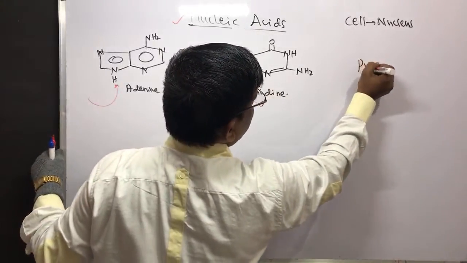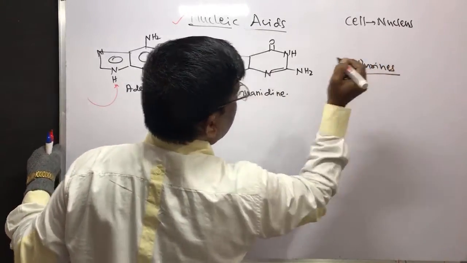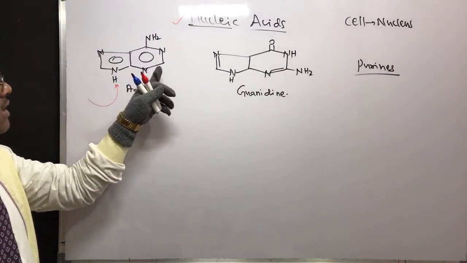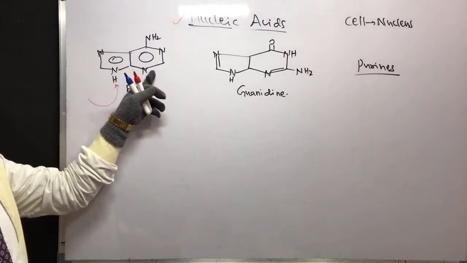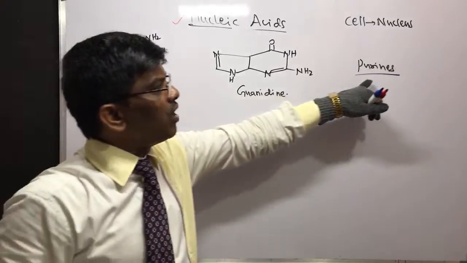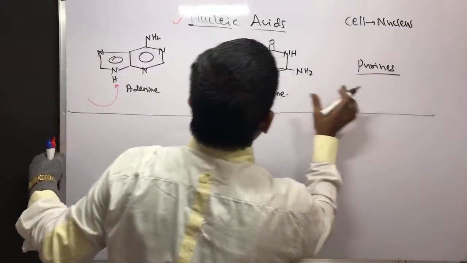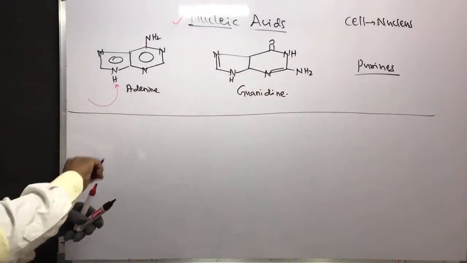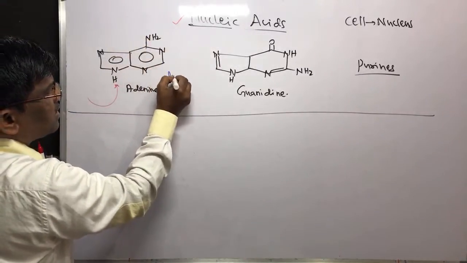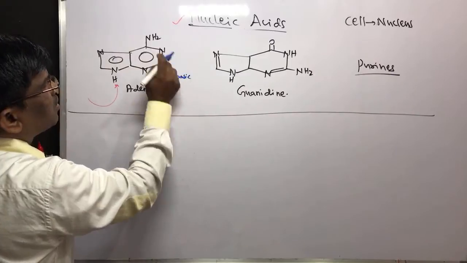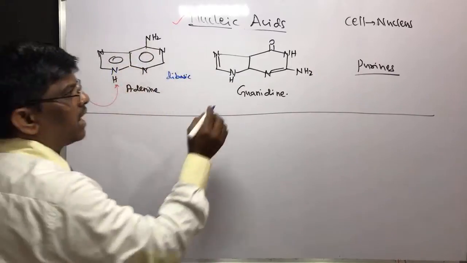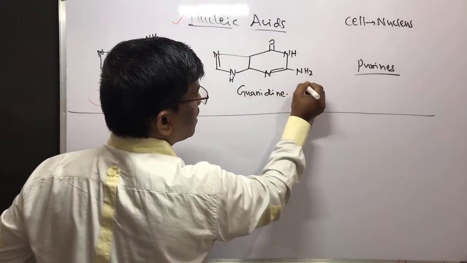The ring structure, this imidazole and pyrimidine fused, is known as purine. These are the purine bases. So this is dibasic, NH2NH, right? It is tribasic.